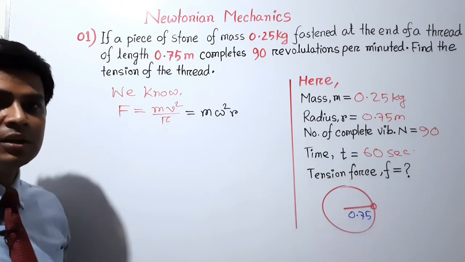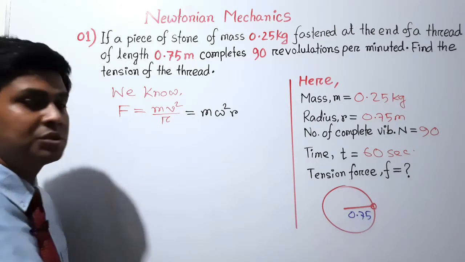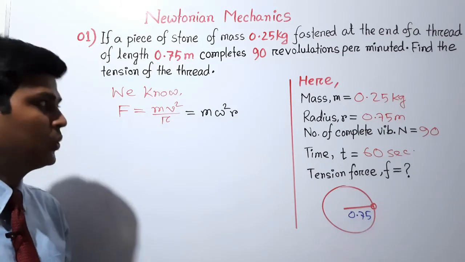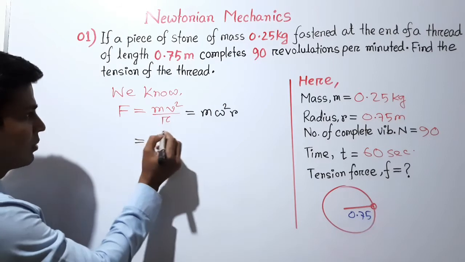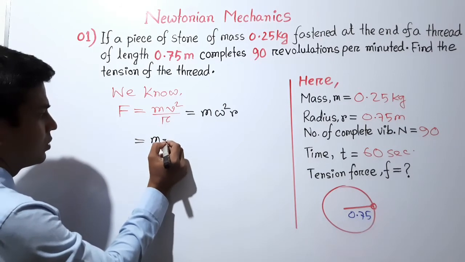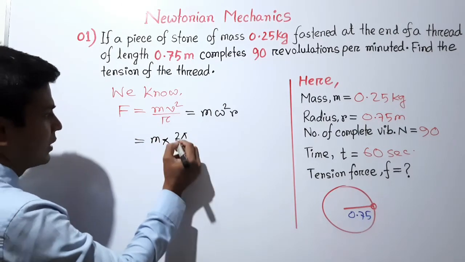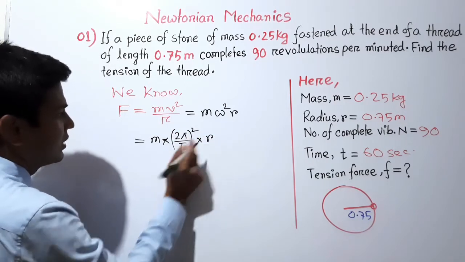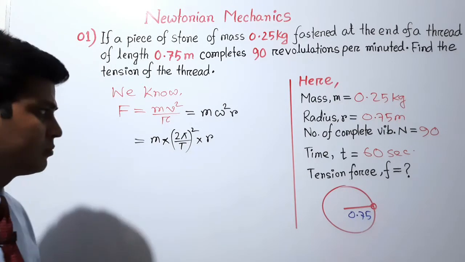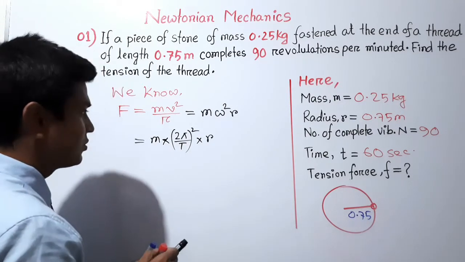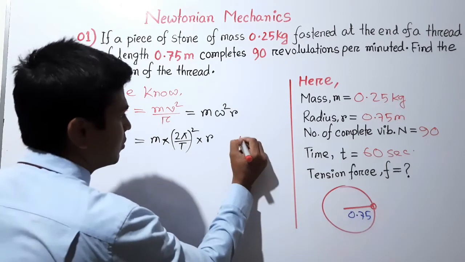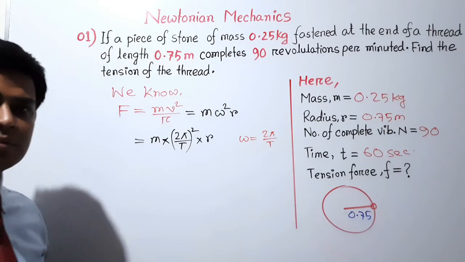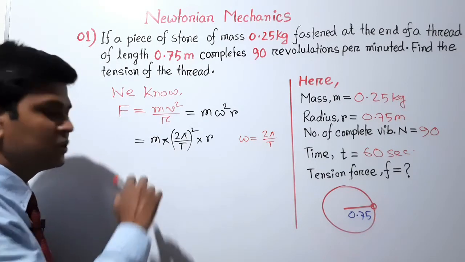Here m is the mass, omega is the angular velocity, r is the radius. Radius of the thread is given and mass also given, but angular velocity is not given. So we can calculate the angular velocity by the formula omega equals 2 pi divided by T, but capital T is the time period and whose value is not given.